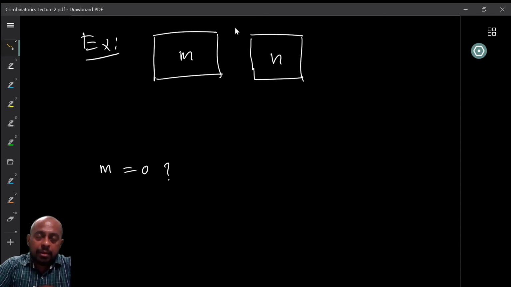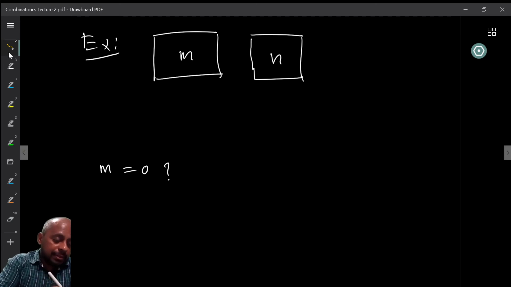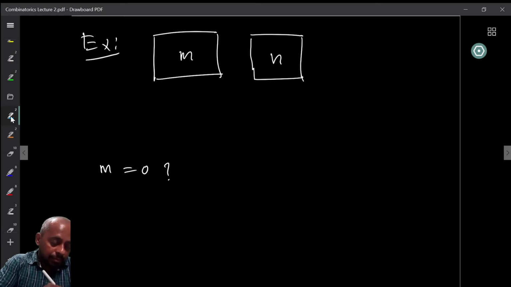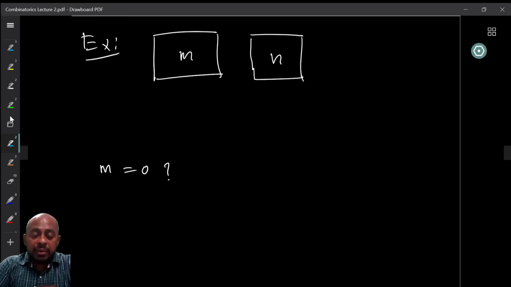Now I ask the question: how many different ways are there for me to ask the people in the first room to queue up, and at the same time the people in the second room to queue up? So I want the persons in the first room to queue up, and at the same time the persons in the second room also to queue up. How many ways can we do this?